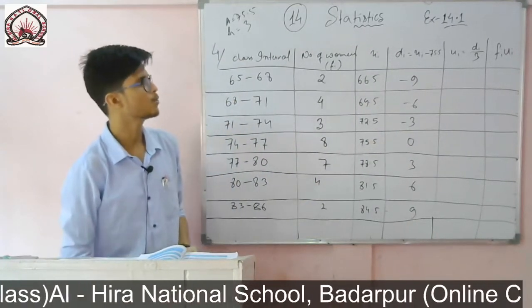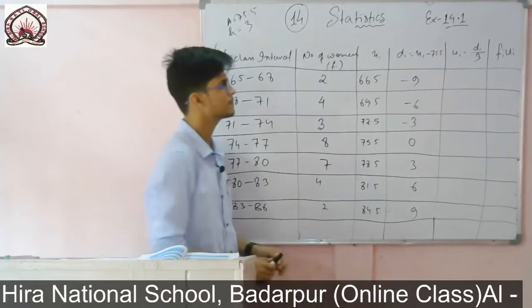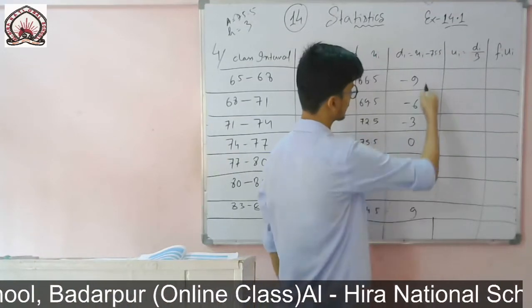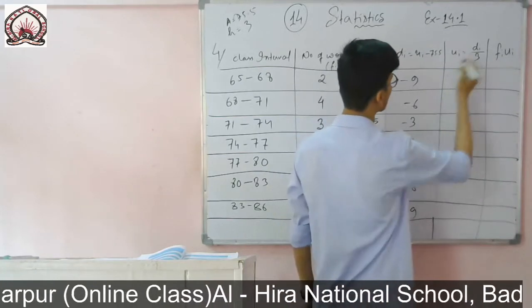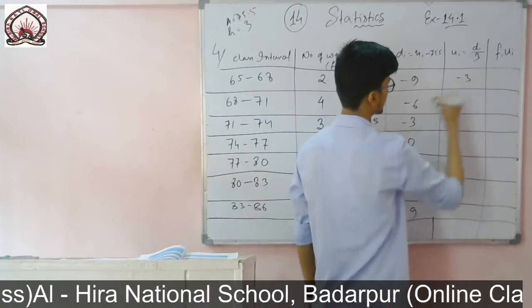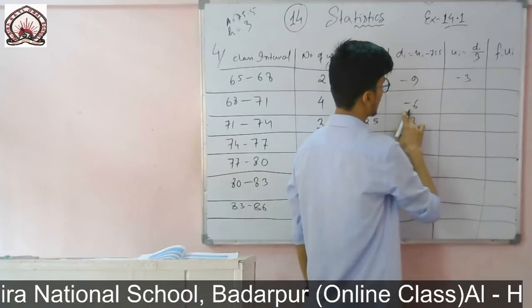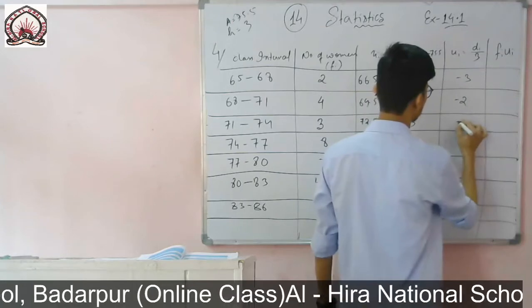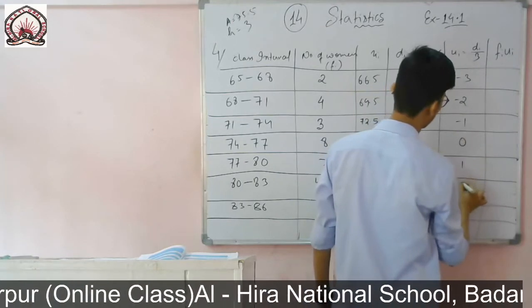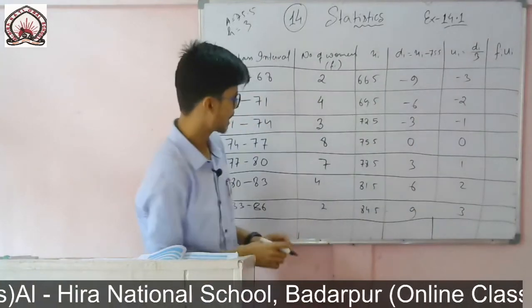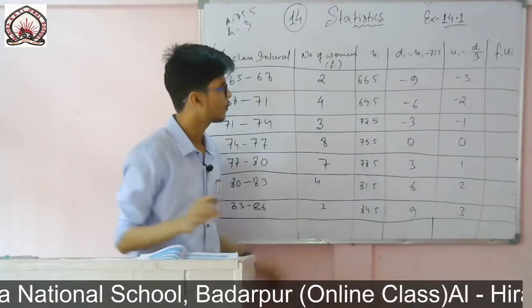Okay, then ui. To find ui, I will simply divide each and every one. You see all of these have the factor 3, so I can divide di by 3. Di I got minus 9, that means minus 3; minus 6 divided by 3 is minus 2; minus 3 divided by 3 is minus 1; then 0, then 1, 2, and at last 3.